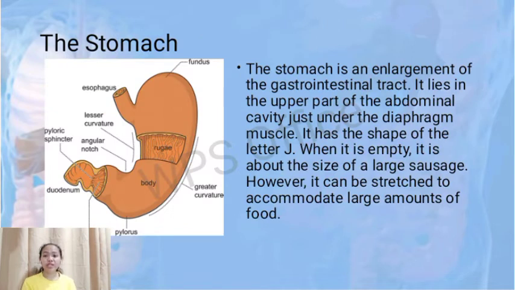Now that the food is in the stomach, a stomach is an enlargement of the gastrointestinal tract. It lies in the upper part of the abdominal cavity, just under the diaphragm muscle. It has the shape of a letter J. When it is empty, it's about the size of a large sausage. However, it can be stretched to accommodate large amounts of food.